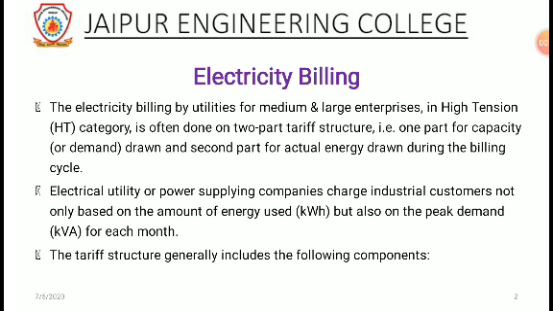Capacity or demand is in kVA or kilowatt terms. The utility charges for maximum demand, active energy, and reactive power in its billing structure. The tariff structure generally includes the following components: